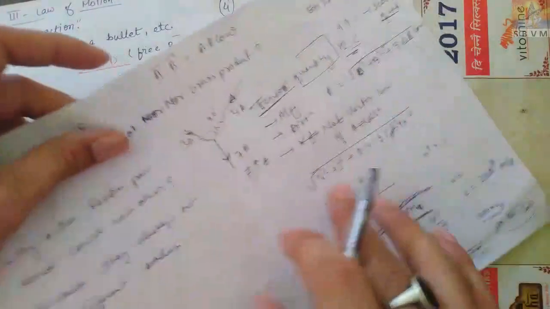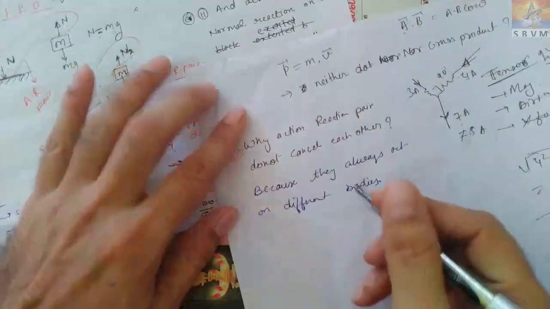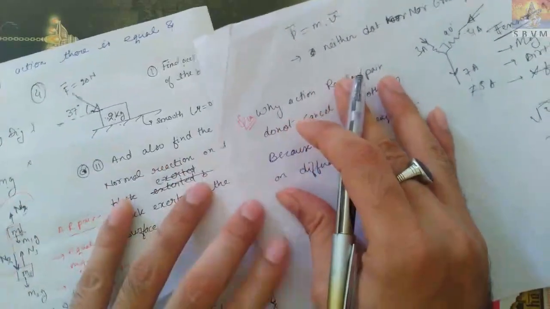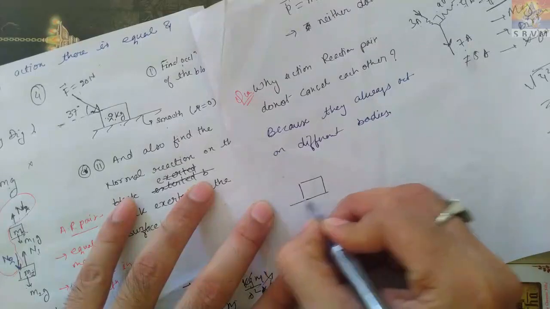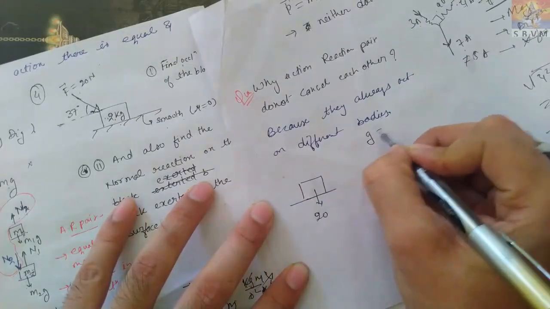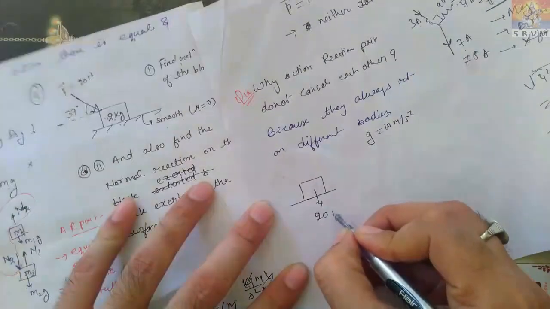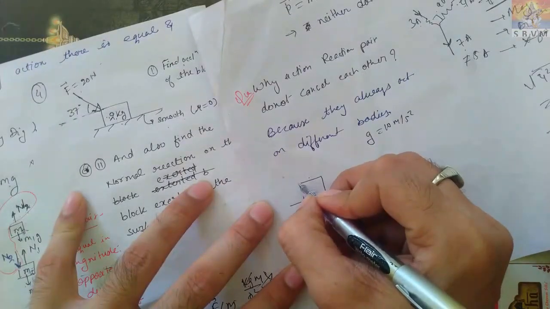Okay, it's a rough paper. I will use this rough paper to solve this numerical. First of all, make a free body diagram. Let this body be free in space. I am taking g is equal to 10 meter per second square. So 2 into g, 20 Newton downward. This is a force acting like this.